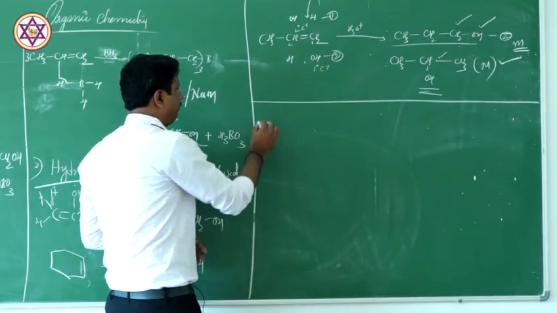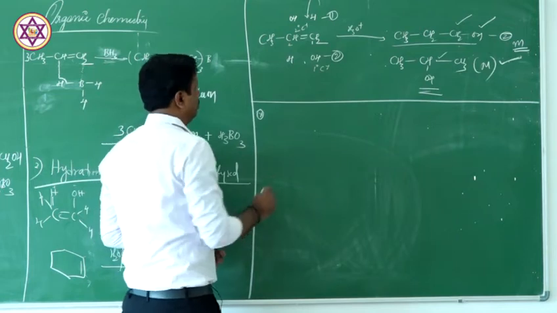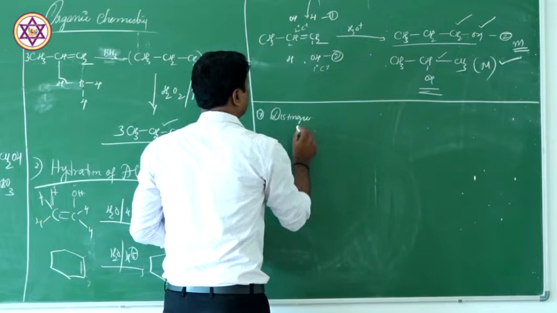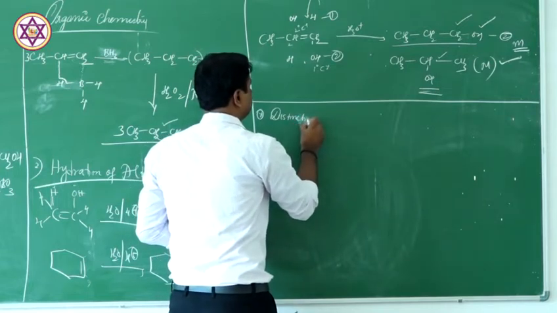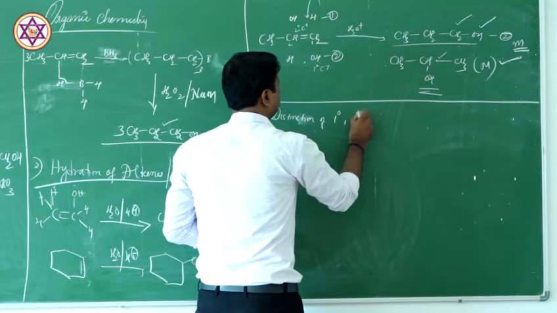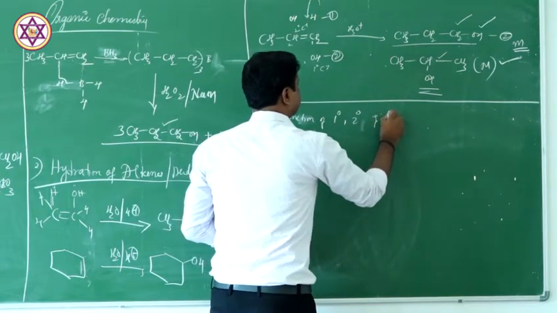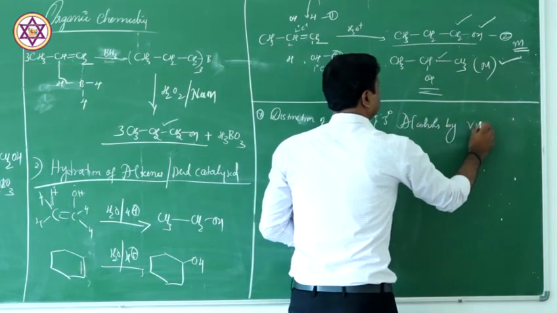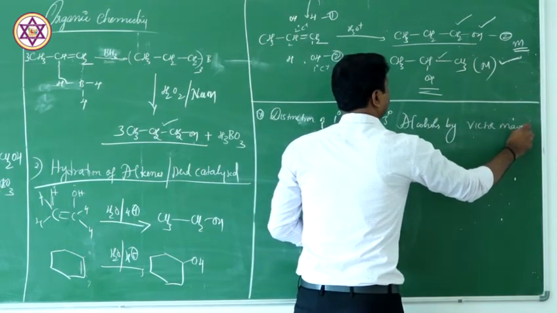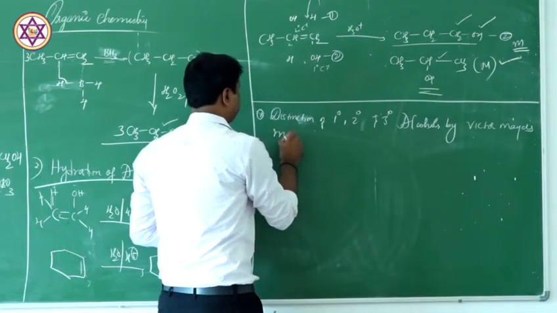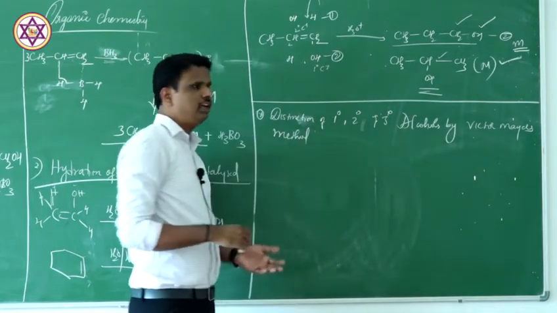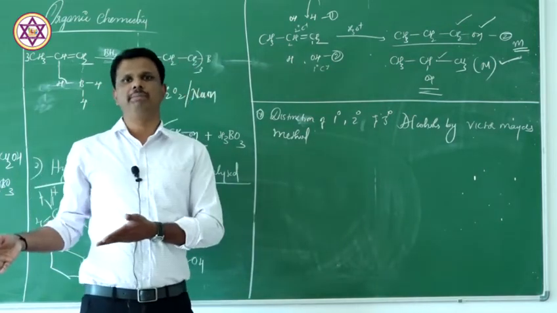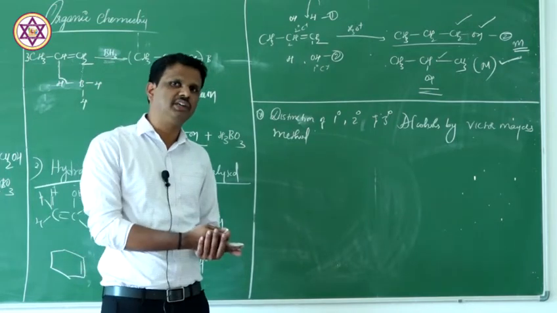Now, in the syllabus we have... as we have already discussed, we can classify alcohols into primary, secondary and tertiary based on which carbon the hydroxyl group is attached to.